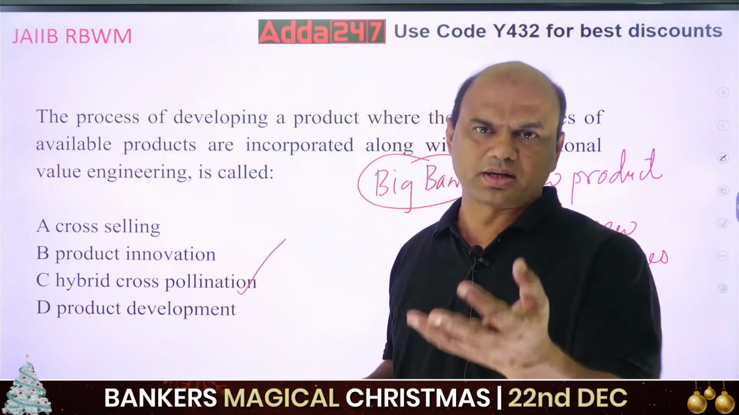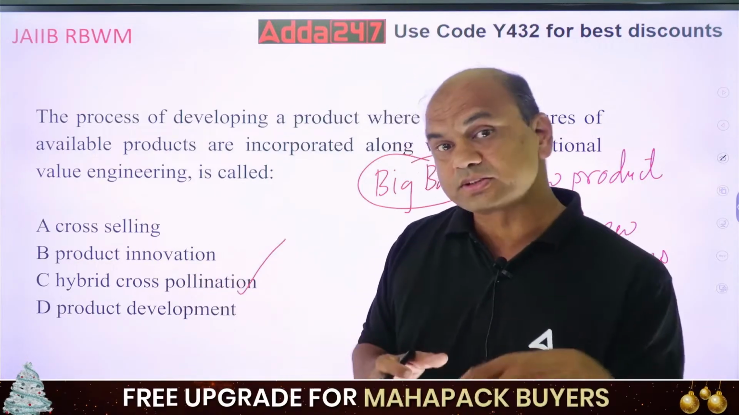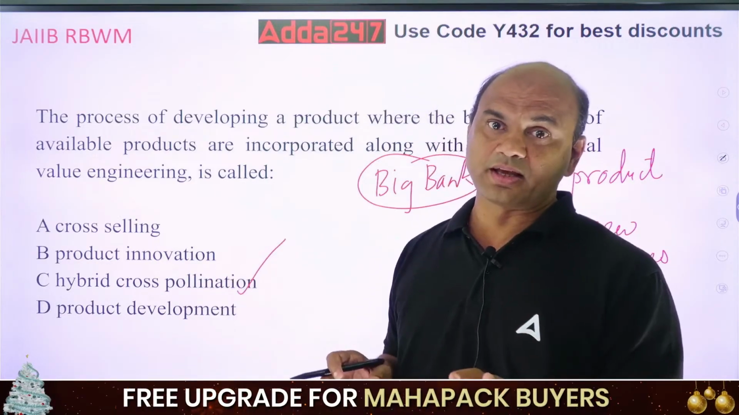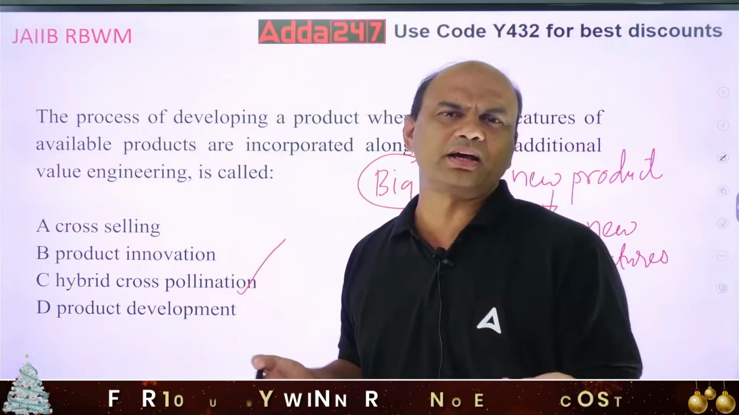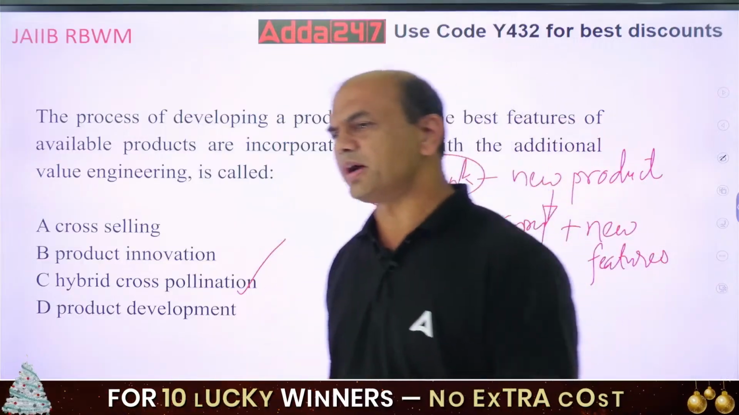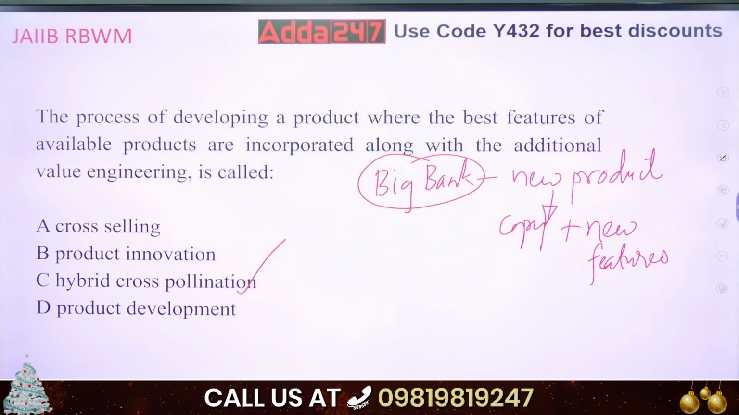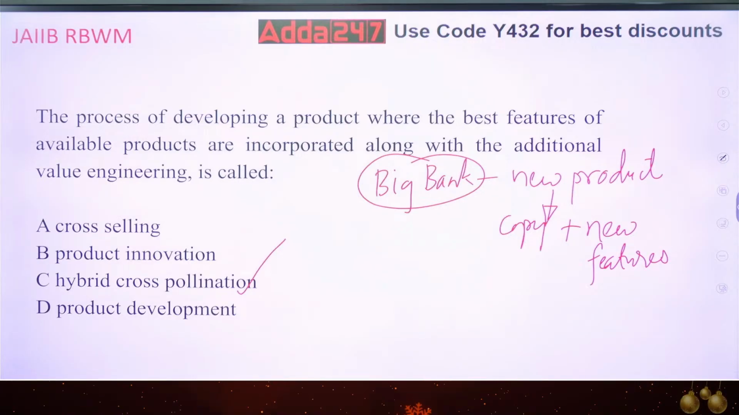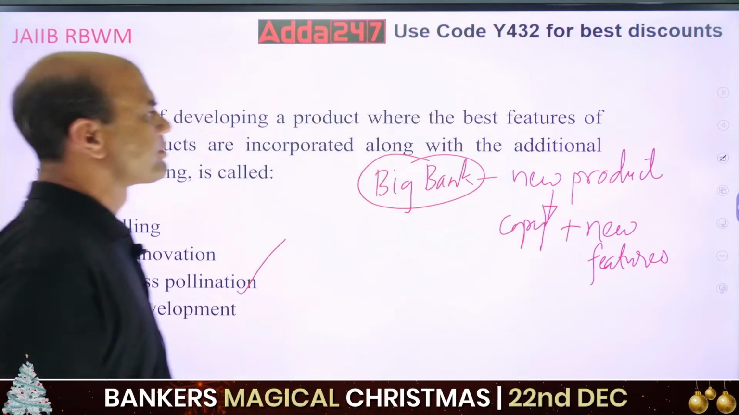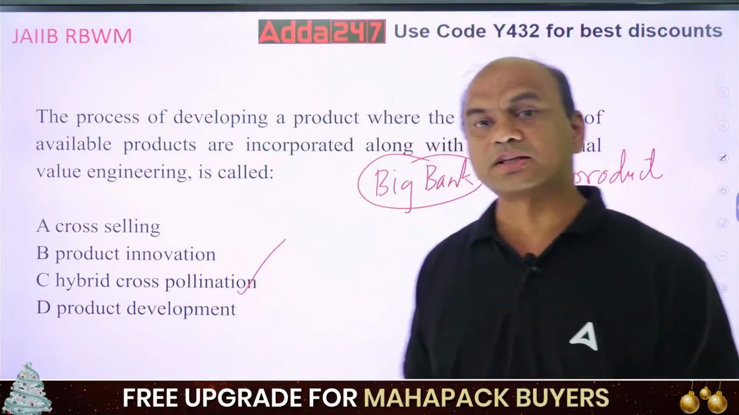What are you doing? You are taking this existing product, then adding a few features, removing some of them. See, not only adding, I can remove some of the features if they are not required by my customers. So I am doing some modifications in that. I am not copying exactly as to whatever is given. So these are the additional features. And this is known as hybrid cross-pollination.